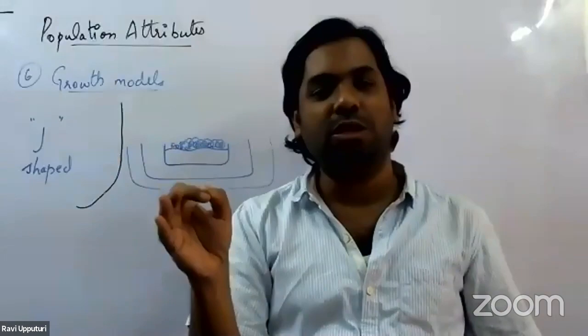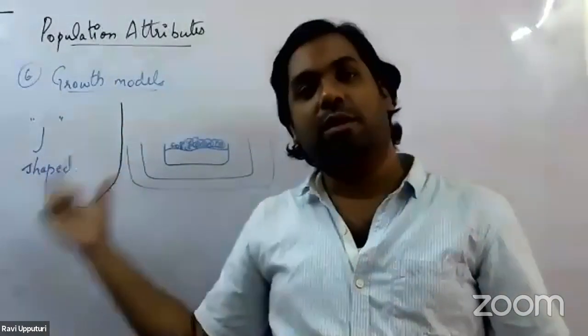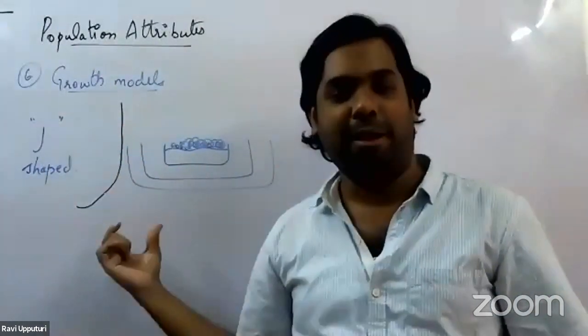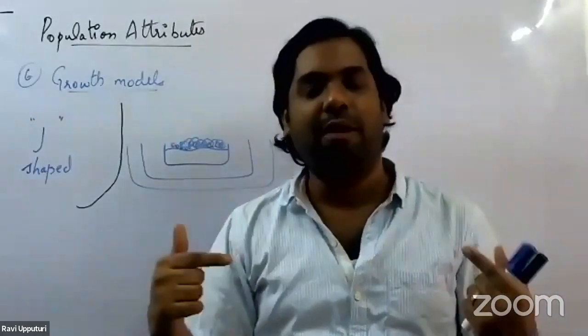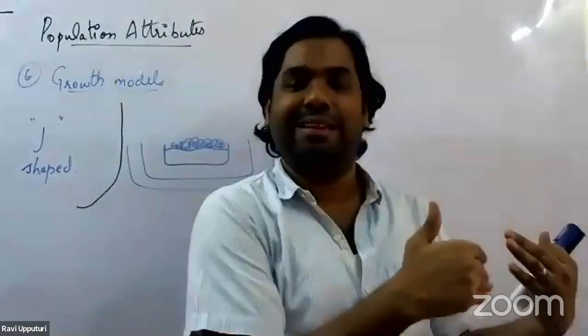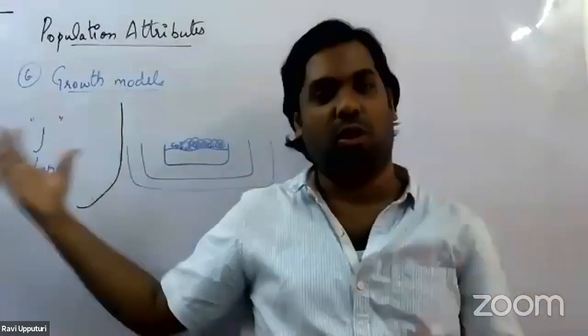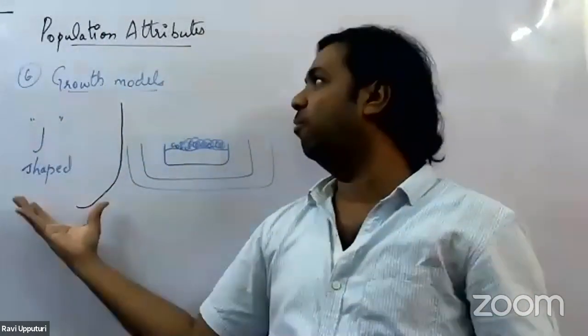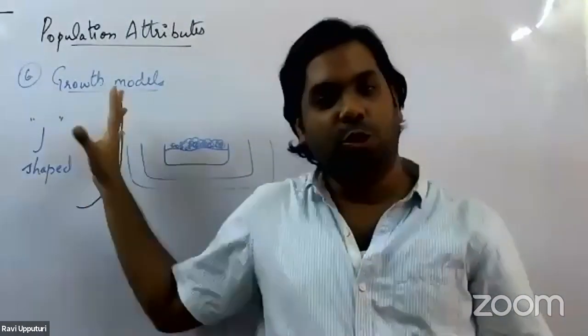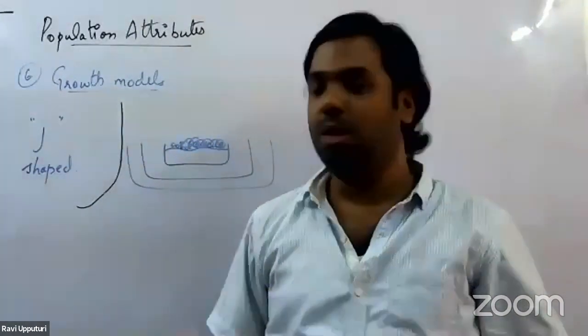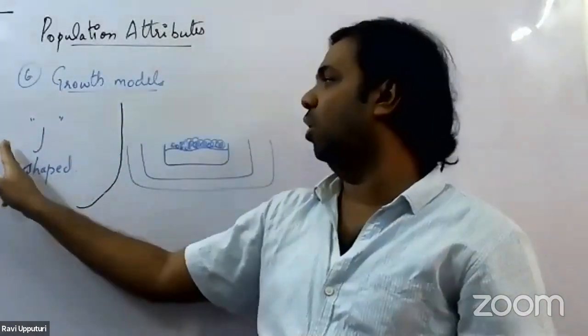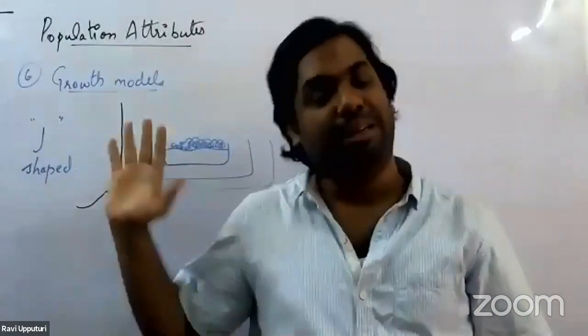Why again is there no disturbance in their growth? Because the resources are said to be unlimited. And how are we able to give unlimited resources? Because we are culturing them in the laboratory conditions. We are providing enough resources for their growth. This is one type of growth model that we have. This is usually seen in case of laboratory conditions, and this type of growth pattern we call a J-shaped growth curve. Right?